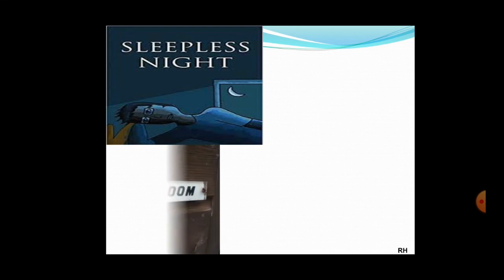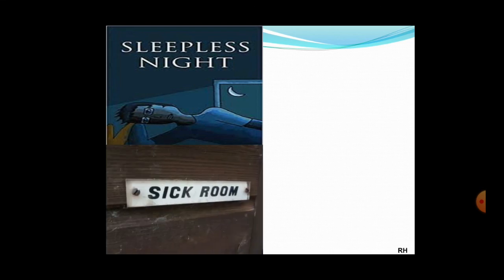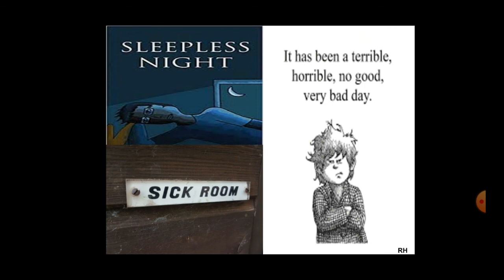Okay. Next, sick room. Now, maybe the room ambience is not good, everything is very messy, or maybe the person sitting in the room is sick, right? So, there's no happy room, healthy room, sick room. You are just transferring the feeling. Okay. Next, it has been a terrible, horrible, no good, very bad day. Same as I said before, everything is going wrong, and then you are saying that it was a very bad, terrible, horrible day. So the day was not like that, you were feeling like that.